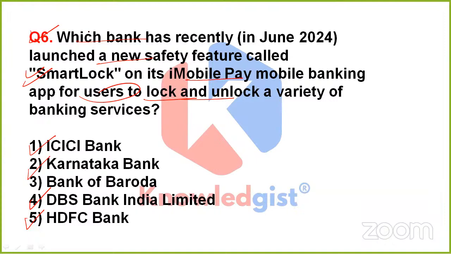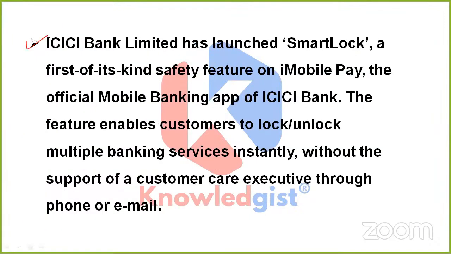Okay, great. So yes, this time the correct answer is option 1, that is ICICI Bank. ICICI Bank Limited has launched Smart Lock. What is it? It is a first of its kind safety feature on the iMobile app, which is the official mobile banking app of ICICI Bank. Of course, when someone launches something, they are going to use it on their own mobile app. So what is the name of that mobile banking app for ICICI? It is the iMobile app. A new, first of its kind safety feature has been launched, named Smart Lock.